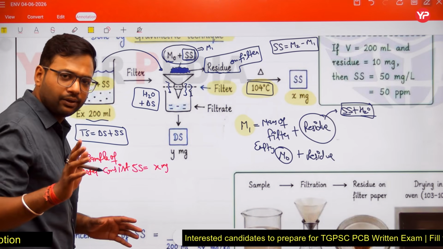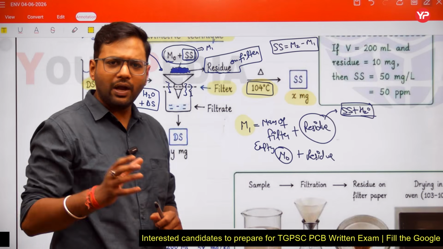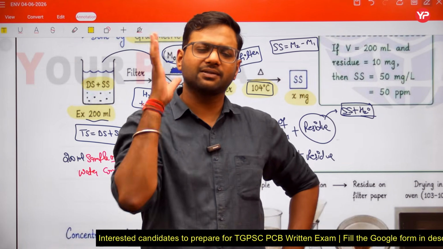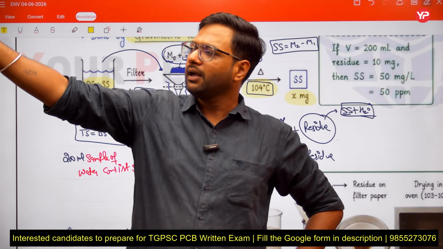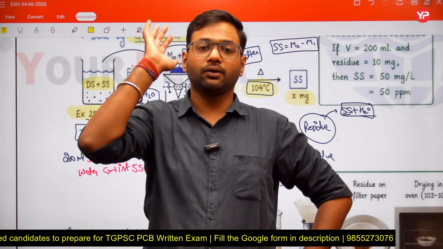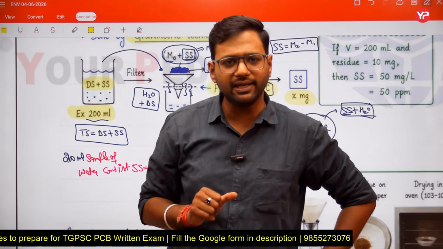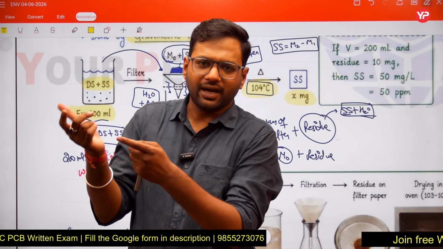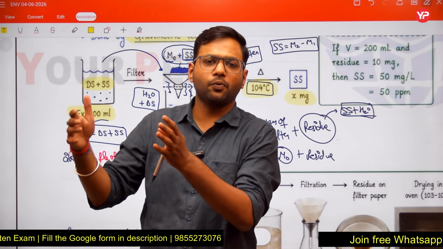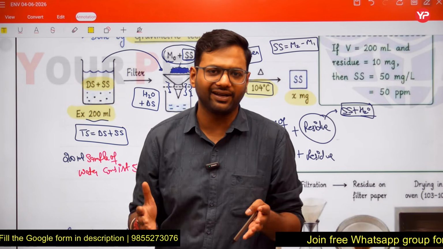Now listen very carefully. If you have a 200 ml sample and it consists of X milligram, and let us take an example of 20 MLD water, 20 million liter water, what is the amount of suspended solids? Again, you are going to report your answer in terms of mass, in terms of weight.